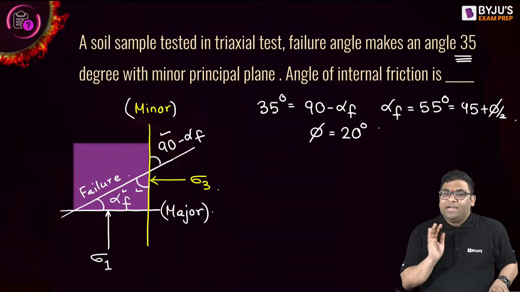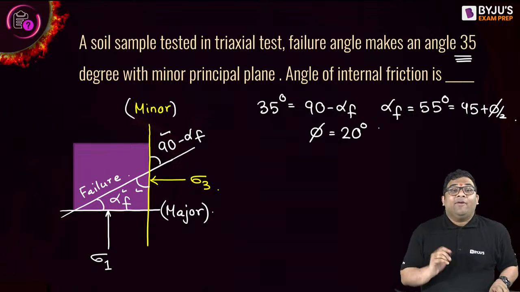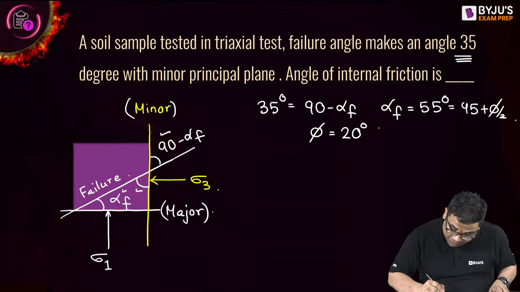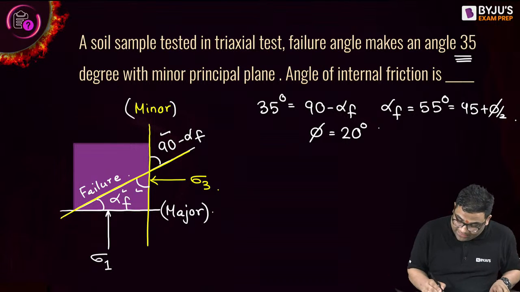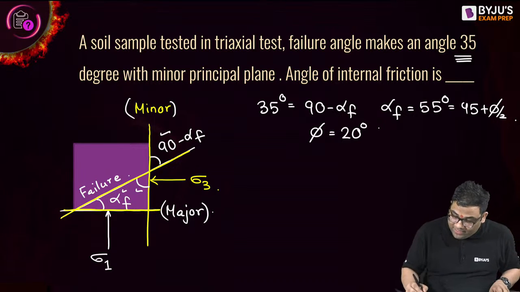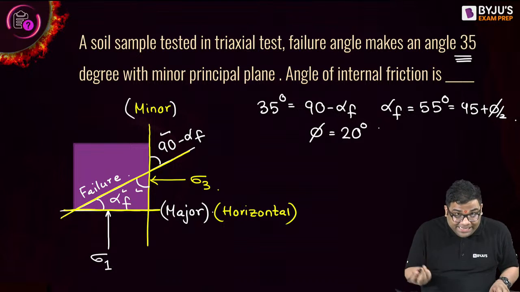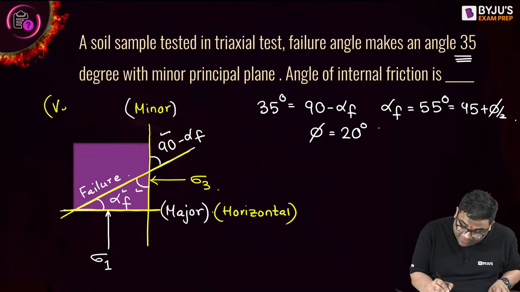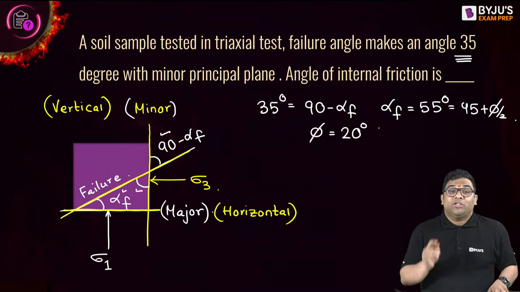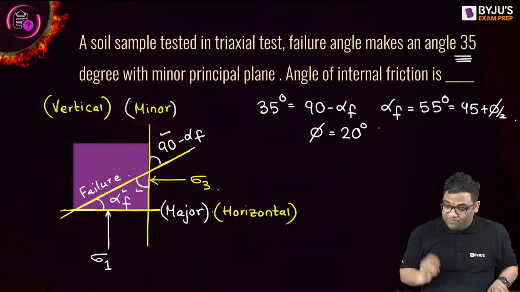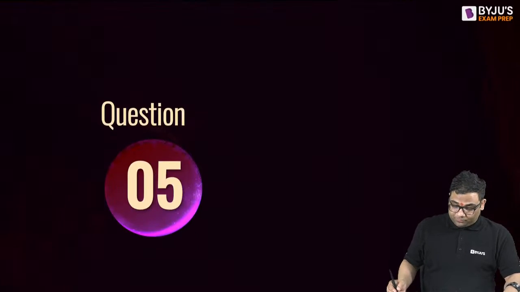Yes. So now understand, this alpha f is between what and what? It is between the failure plane and the major principal plane, or I can say horizontal. But with the minor or the vertical, this particular failure plane makes how much? 90 minus alpha f. So read the question carefully. Thank you very much. Let us go to the next question.